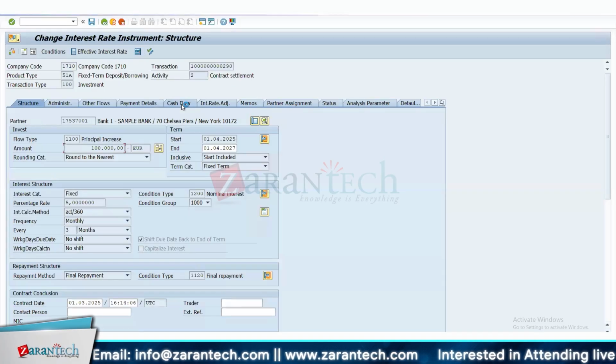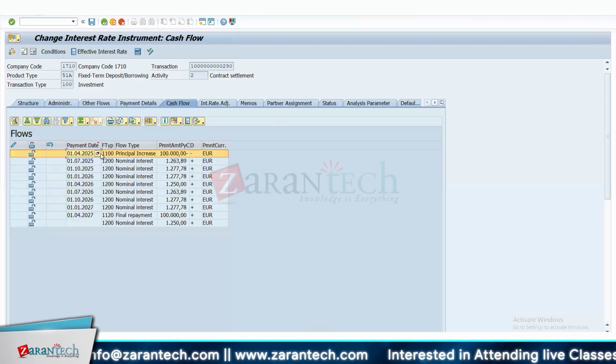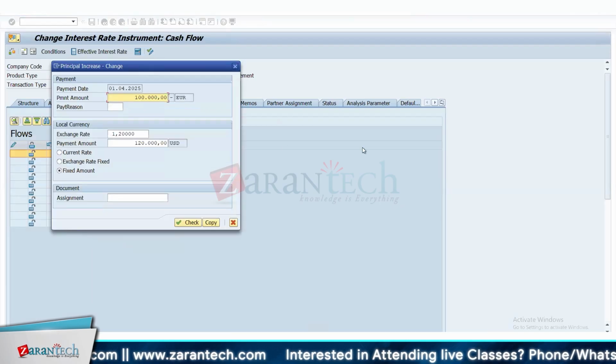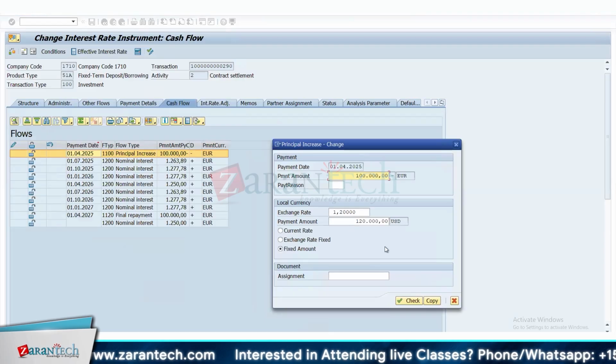Just go to the cash flow, click on this flow type here, right click, and you will get something like edit flow. Click on it and you can put a fixed amount, or you can even give a fixed exchange rate, whatever is the rate that you have agreed with the bank. Let's say when you're investing 100,000 euro with a bank, you can negotiate that I'm going to pay you 120,000, for example. Whatever rate you have negotiated, you can put that rate here. And when you do the accounting entry in TB1, automatically the same exchange rate will get picked up.